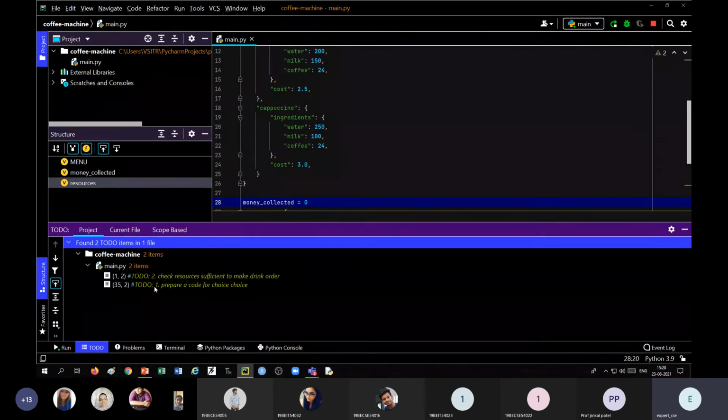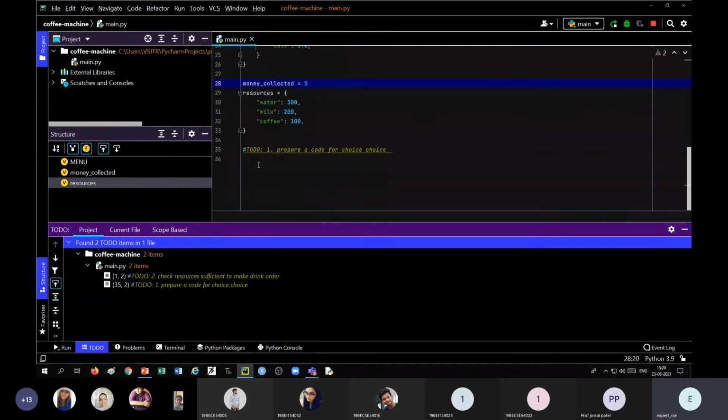So here you can see to-do 1, to-do 2: prepare a code for user choice, check resources sufficient to make the drink order, and so on. For example, here I am at line number 35, and I want to find out what is to be done next.